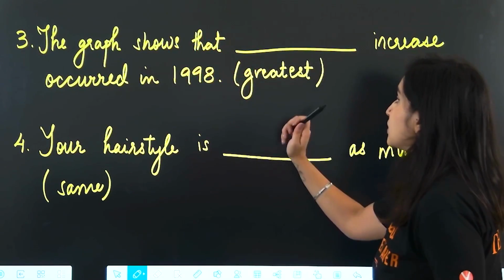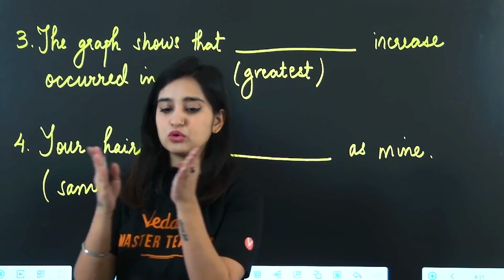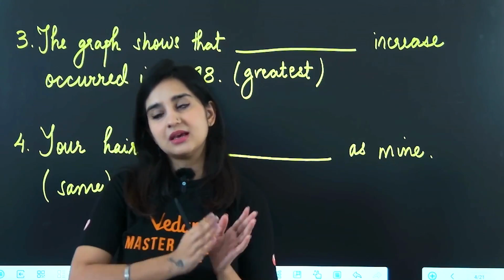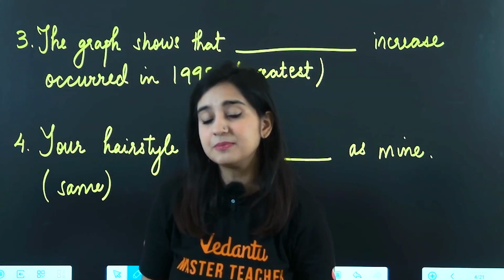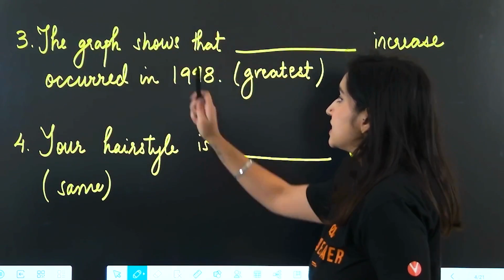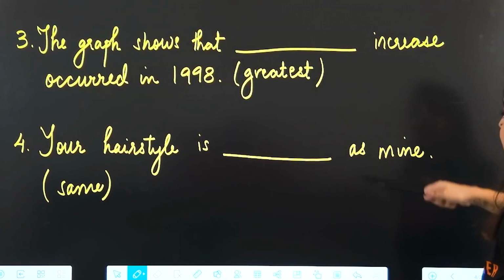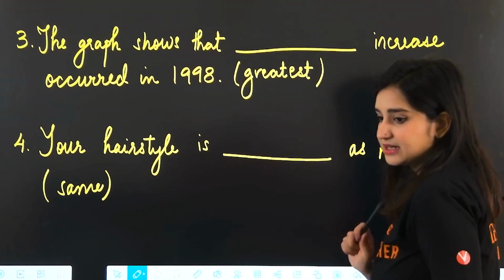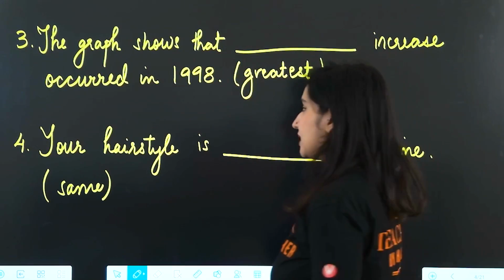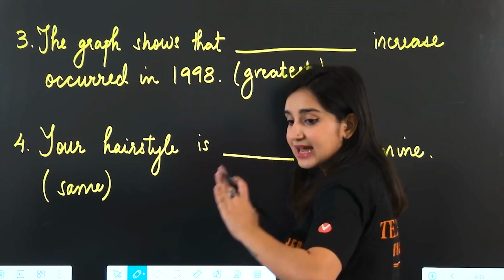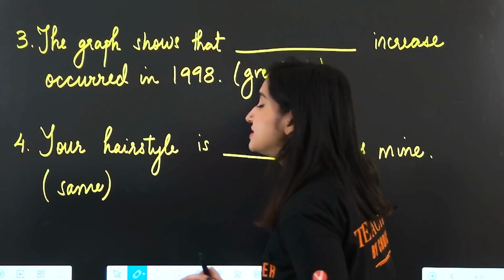That is relevant because here, when you're comparing data points, you need to either talk about 2 different things or you need to say this is the most or the best or the worst or the highest or the lowest, right? In this case, what are we talking about? Greatest. And we're talking about the superlative degree because we're saying the graph shows that the greatest increase occurred in 1998. 1998 single-handedly had the greatest increase out of all the years, okay? So we're talking about all the years and we're saying 1998 greatest. EST over here tells us it's the superlative degree.